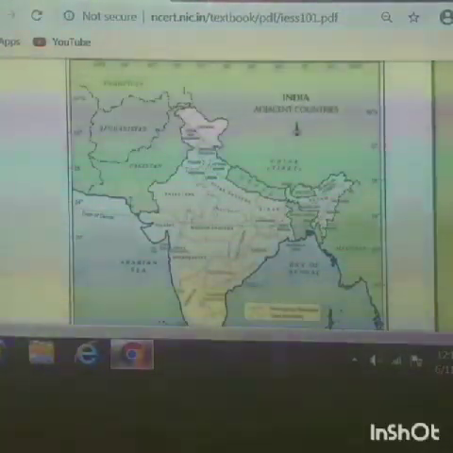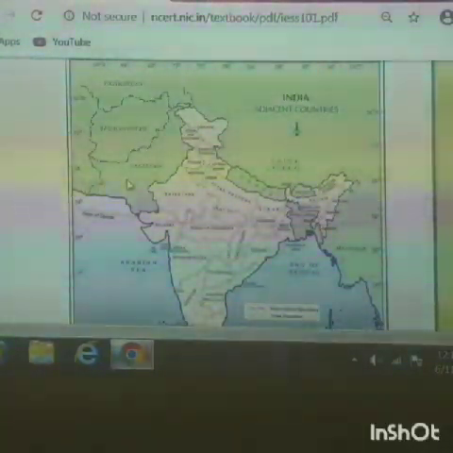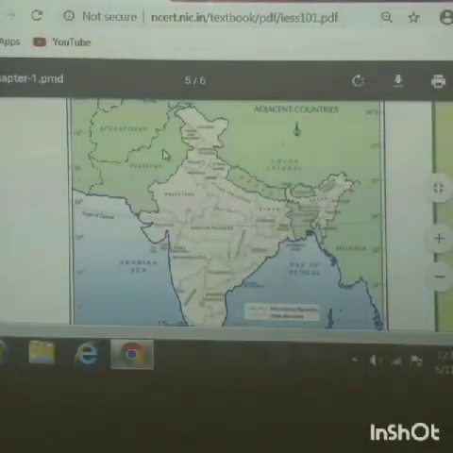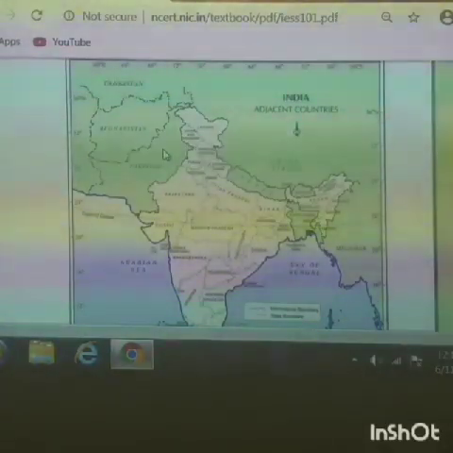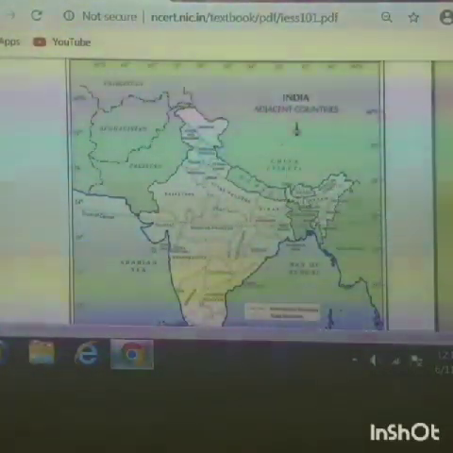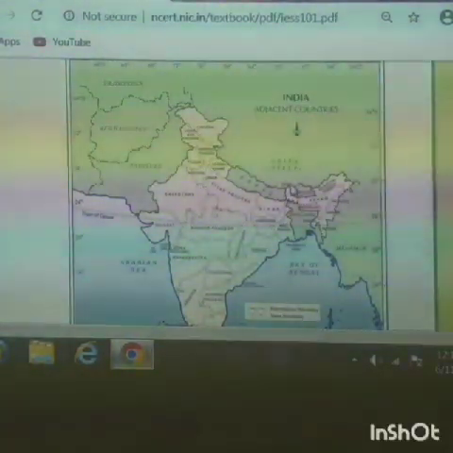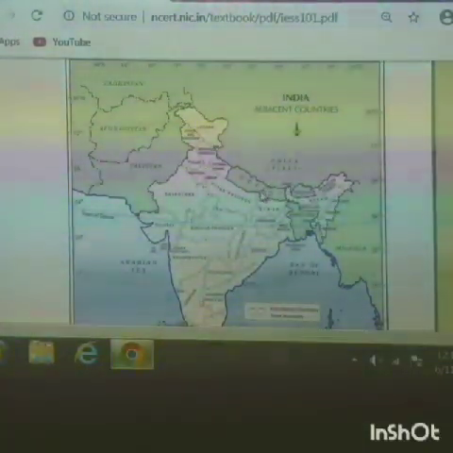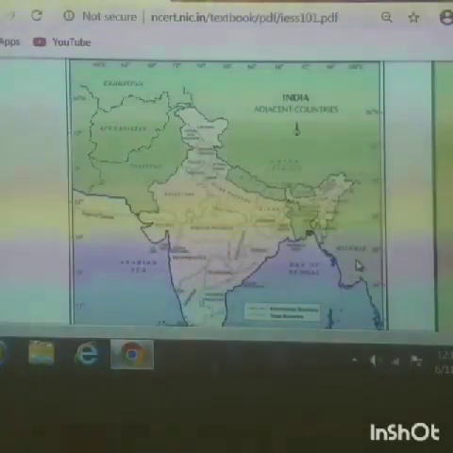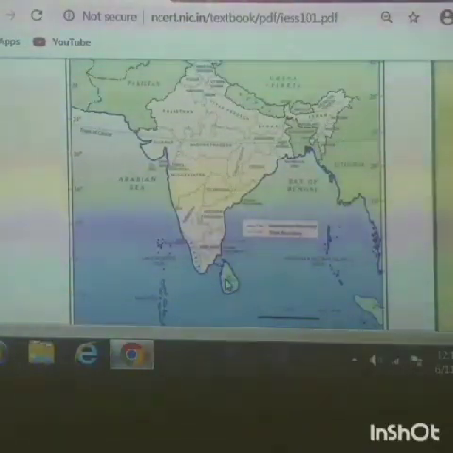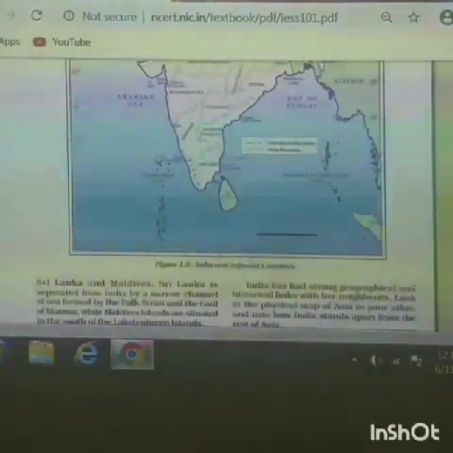You can see in the image of the India map, Pakistan and Afghanistan in the north, which are called land boundaries, and towards the east Nepal and China along with Tibet, and towards the northeast the land boundaries are Nepal, Bhutan, Bangladesh and Myanmar. Towards the south, the water boundaries are Sri Lanka and Maldives.